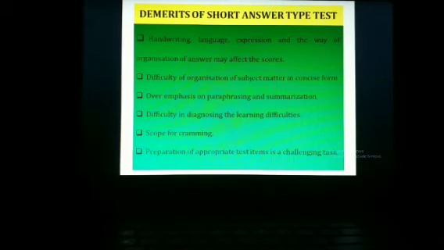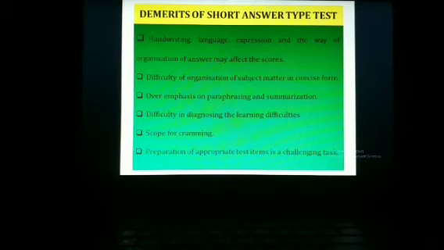What are the limitations? Number 1, in case of a short answer type test, though there is little scope, still handwriting, language expression, organizational quality, expressional qualities are less assessed in comparison to the essay type test. Hence, they may affect the scoring process.